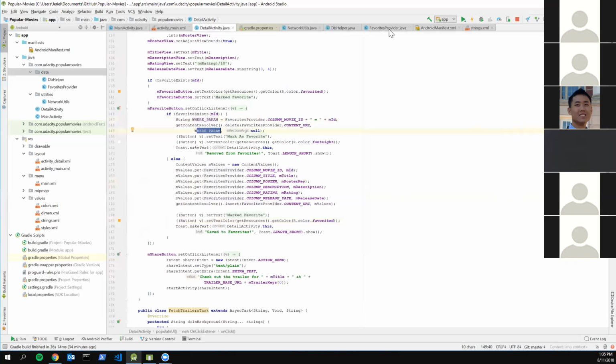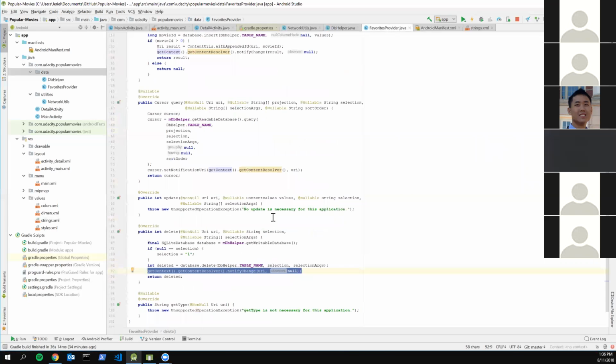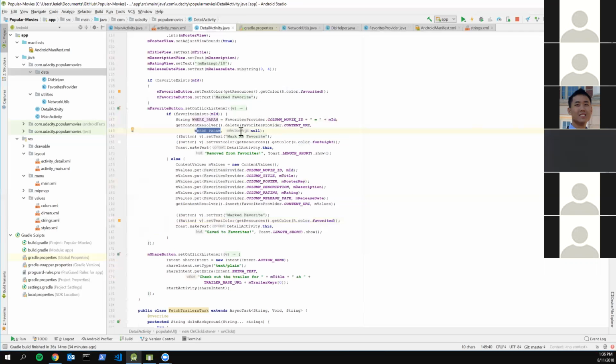Earlier I showed you the content provider where it says selection. That's what your selection is going to be: a string that says what you're looking for to delete. For the selection arguments, you don't have to worry about that; it won't do anything for this project. All you need to do is call the delete method and supply the parameters. In this scenario you're looking for this ID specifically, but anything you can do in SQL, you can do if you want to delete something.